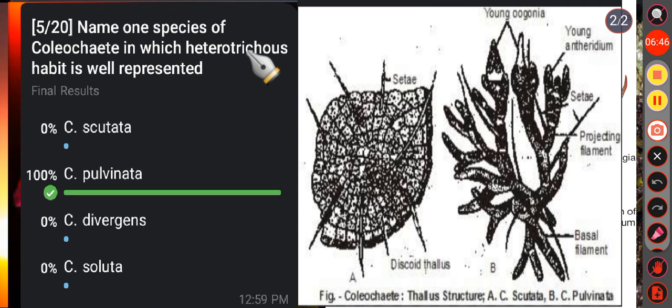What is heterotrichous habit? We know it is a type of plant growth where a plant produces two types of system, that is prostrate and erect system.